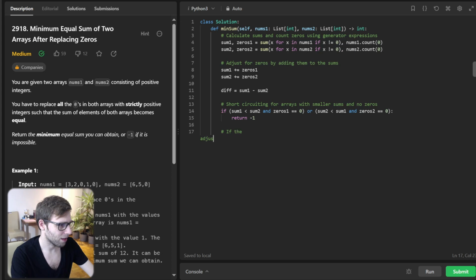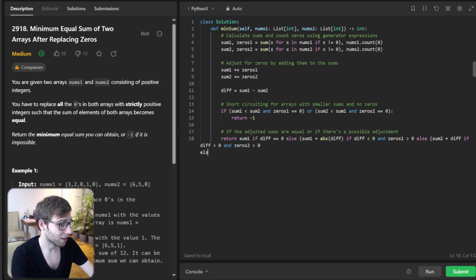And now if the adjusted sums are equal, or if there is a possible adjustment, return sum1 if difference equals 0, else sum1 plus the absolute value of difference if difference is less than 0 and zeros1 greater than 0, else sum2 plus difference if difference is greater than 0 and zeros2 greater than 0, else -1.